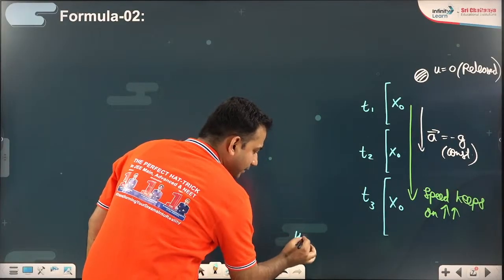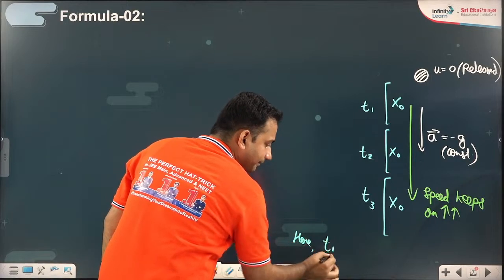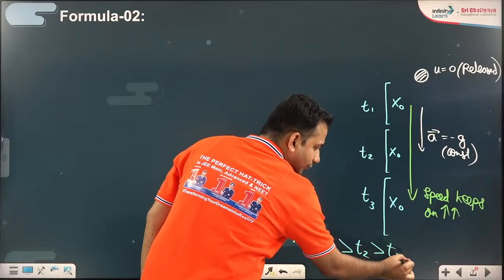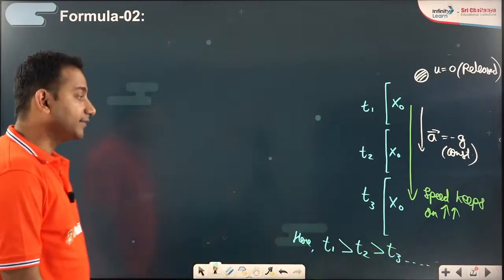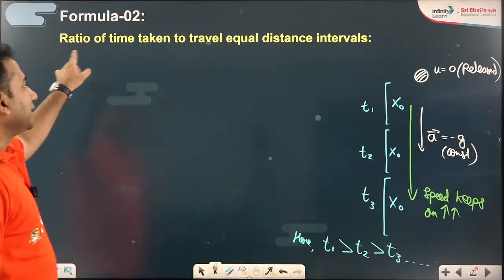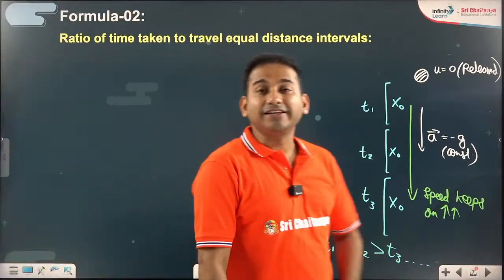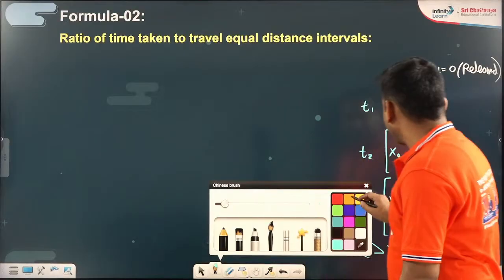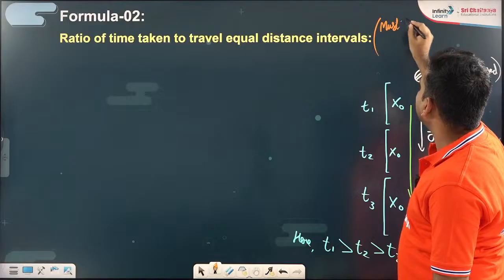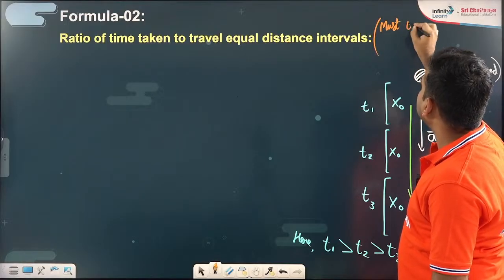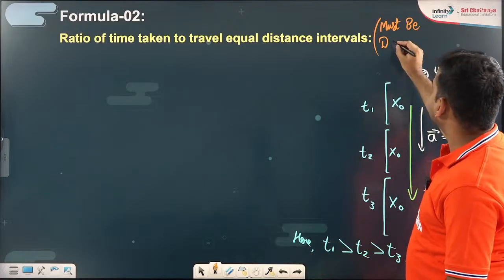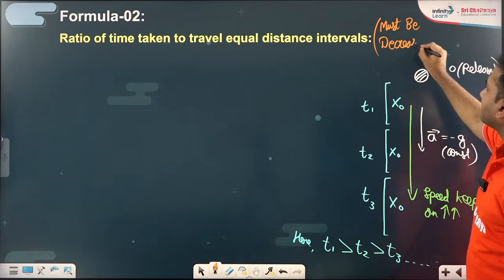So here I can simply conclude that T1 is the maximum time, then T2, then T3 and so on. The time will keep on getting reduced. So Galileo's second ratio or second formula is the ratio of time taken to travel equal distance intervals. As we have understood, it must be decreasing. All right.